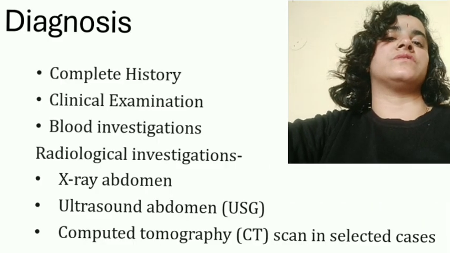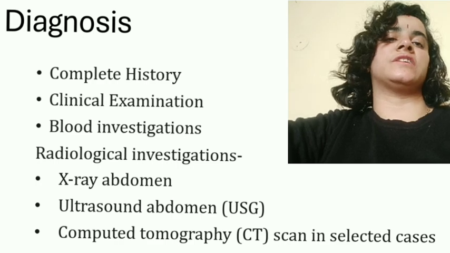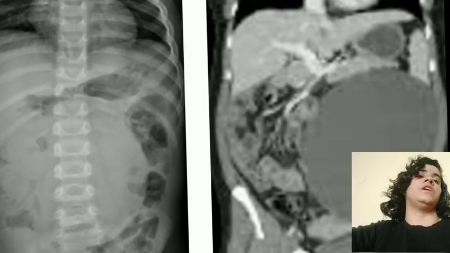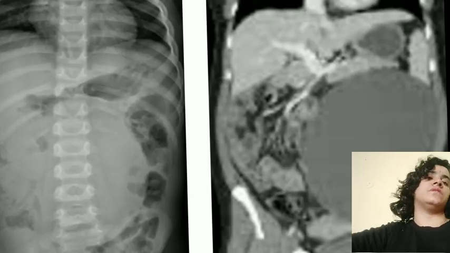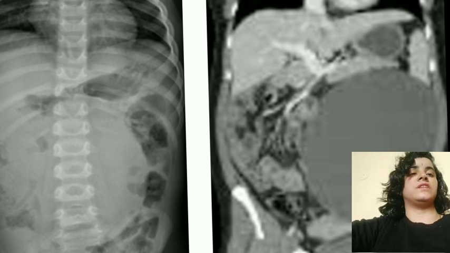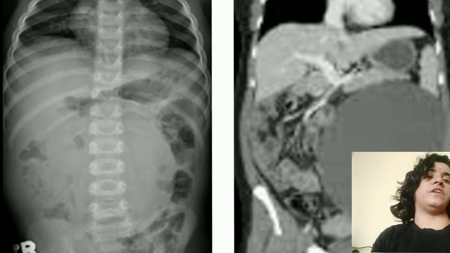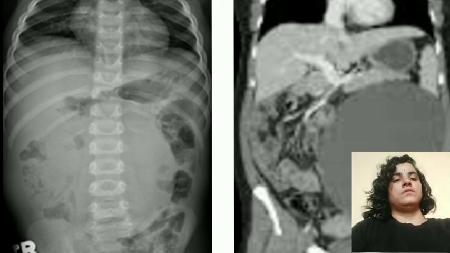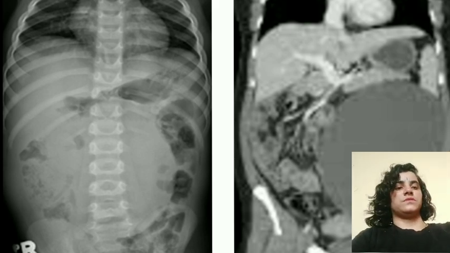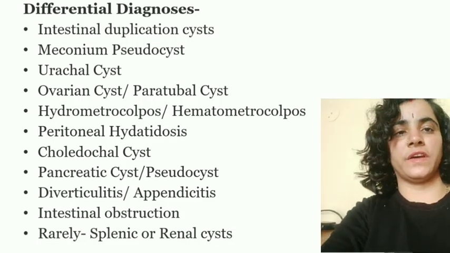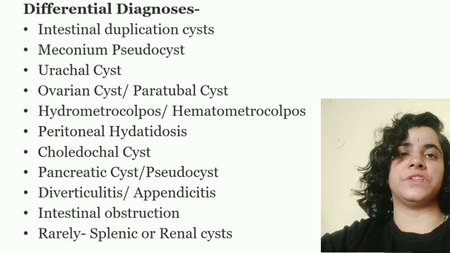Other options are ultrasonography or CT scan, and here we can find a large cyst in the mesentery carrying fluid, with a well-defined wall covering the whole of the cyst.